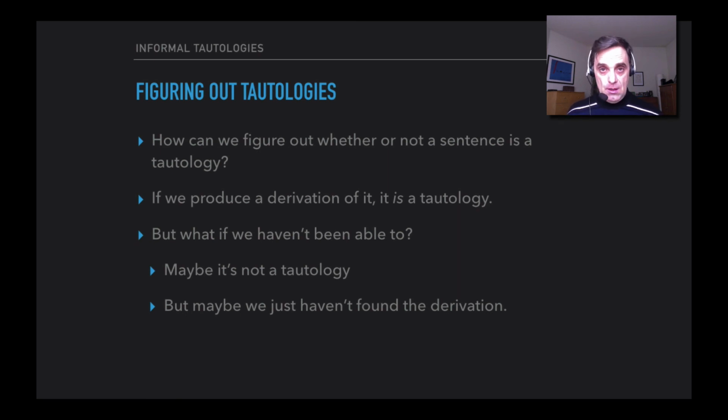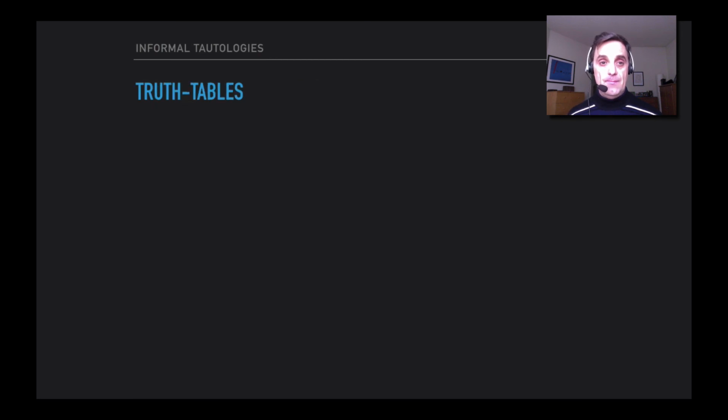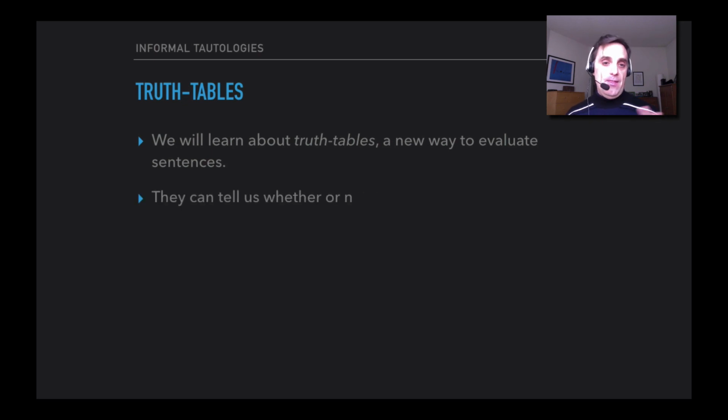So in this module, we're going to be looking at another way of evaluating whether or not sentences, and later arguments, are tautologies, a way that doesn't use the derivation system, and that in some ways is simpler. That's what we'll be talking about in the next videos. We'll be using a method called truth tables, and they will tell us always whether or not a sentence is a tautology.